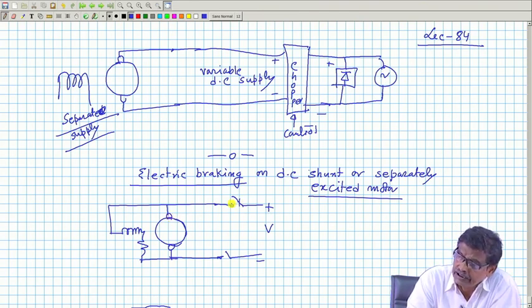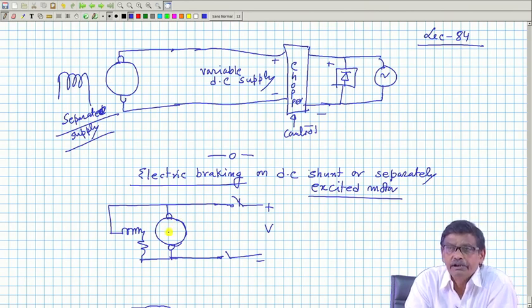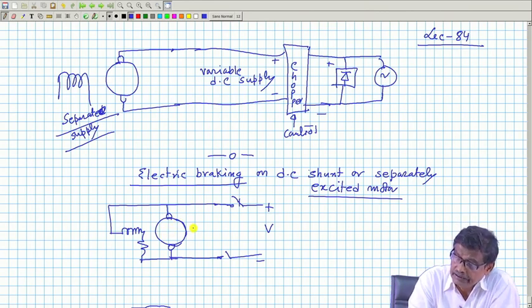So, what do you think, if I remove this supply, where will that initial kinetic energy be dissipated? It will be dissipated, because you see, you switch off the supply, field current becomes 0. So, there is practically no flux, very little residual flux may be there as you disconnect it.